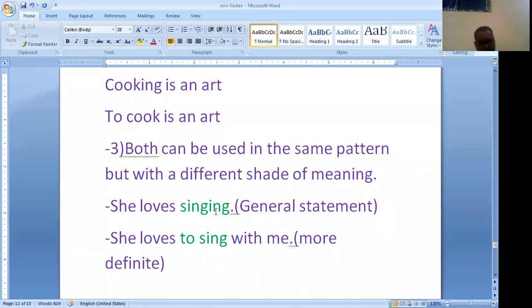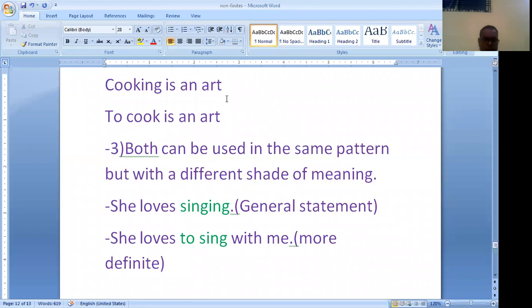She loves singing. Here gerund is used, its meaning is a general statement. And she loves to sing with me. Here the meaning is more definite. In this way, this is the difference between the two, the gerund as well as the infinitive, as far as their meaning is concerned.